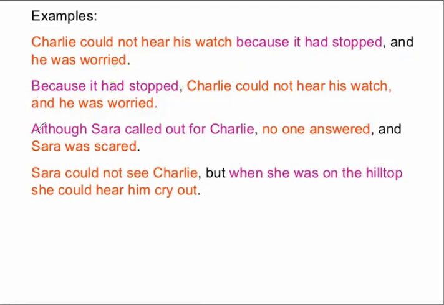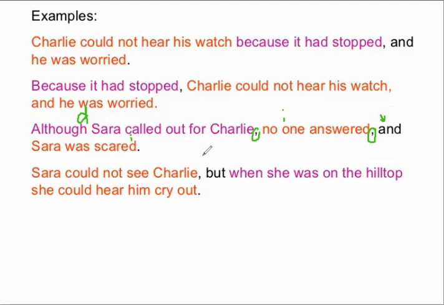Another example. Although Sarah called out for Charlie, no one answered and Sarah was scared. Again, a dependent clause. You put a comma. You have an independent clause. Again, you are now going to put a comma because you have a coordinating conjunction and another independent clause.